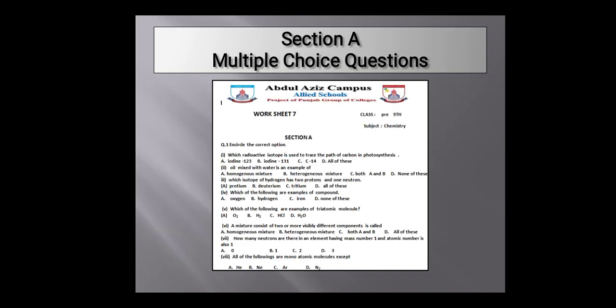First of all, I am going to discuss Section A. Section A contains MCQs that are given on your sheet. Every MCQ has four options: option A, option B, option C, and option D. Students, mark the correct option on your worksheet.